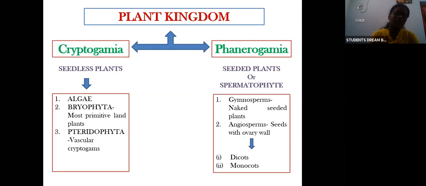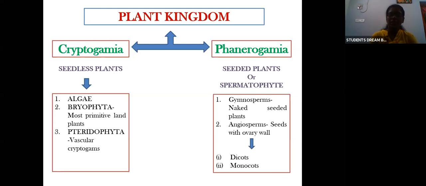Coming to Cryptogamia, we know about algae. Next, bryophyta are the most primitive land plants, the simplest land plants. Those that grow on land are included under bryophyta.